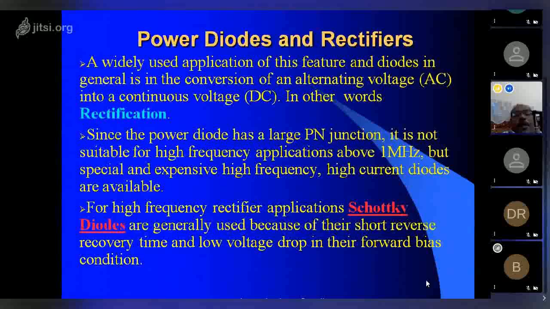Since the power diode has a large PN junction, it is not suitable for high frequency applications above 1 MHz, but special and expensive high frequency, higher current diodes are available. For high frequency rectification applications, Schottky diodes are generally used because of the short reverse recovery time and low voltage drop in the forward bias condition.